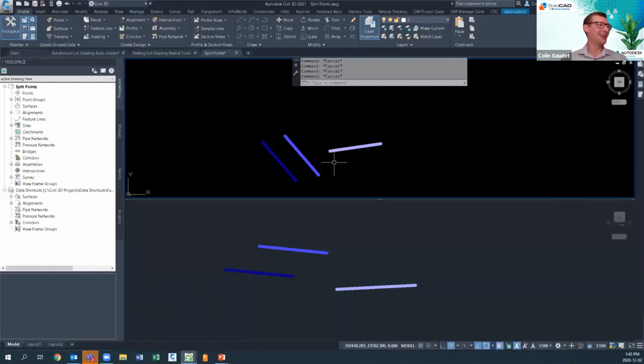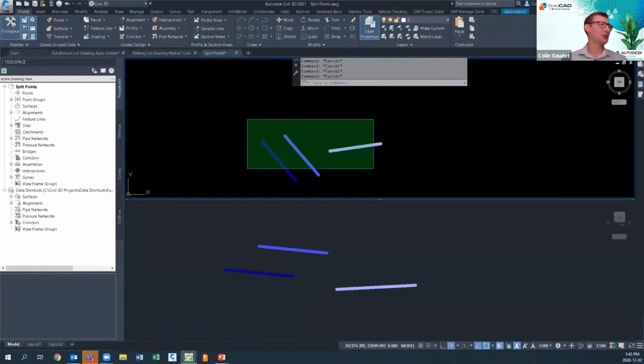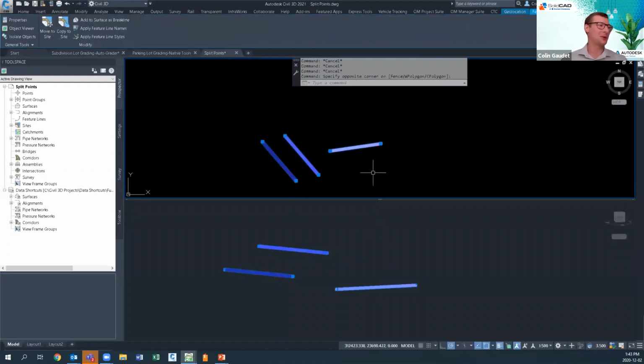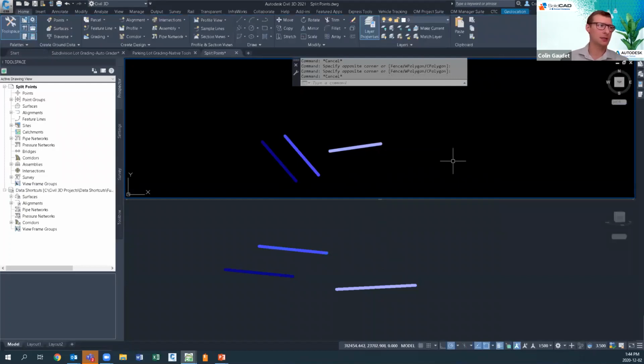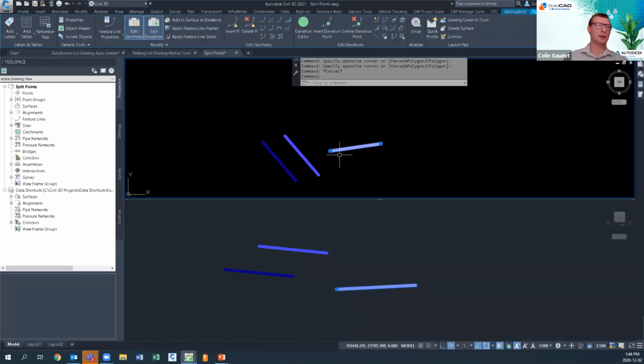So what we're looking at here, we've got 3 feature lines, and we've also got them in a 3D model view here, just for visualization. Now, if I go and look at these in the properties, you can see they've all got a style, and they're all on the split site right there. Now, with feature lines, usually we're adding them to a surface. And if anyone's worked with a surface and tried to do this before, surfaces don't like having 2 different elevations at the exact same XY point.